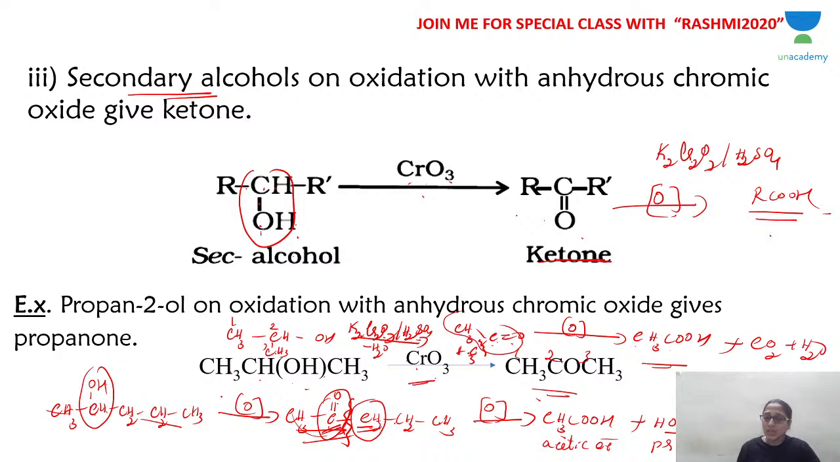So if you use stronger oxidizing agents, that means drastic conditions, secondary alcohol becomes ketone, and ketone undergoes further oxidation to carboxylic acid like this. So what happens to tertiary alcohol? We will discuss that in the next class. The time is up. What happens to tertiary alcohol on oxidation, and many other reactions, we'll discuss in the next class.